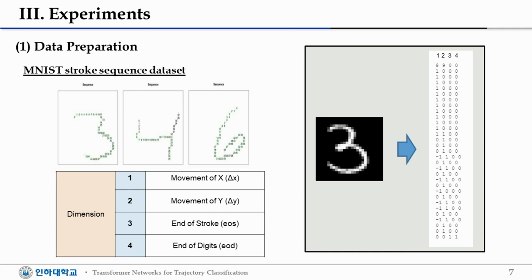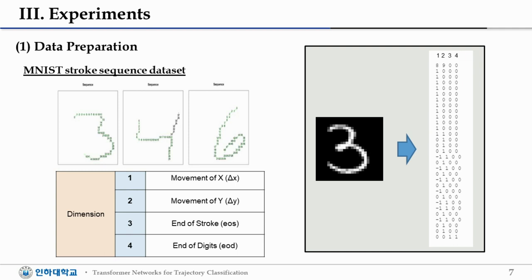The third column, which is end of stroke, EOS, is 1 when the point is the last point of the stroke. In other words, the pen deviates from the paper after the point. The fourth column, end of digits, EOD, is 1 for the last point of the entire sequence.